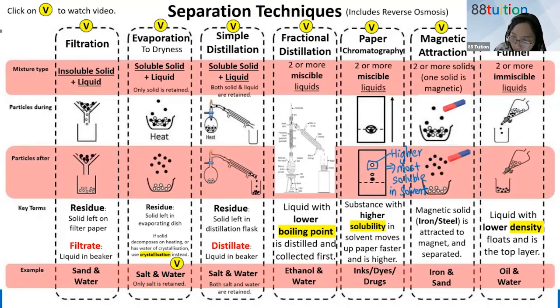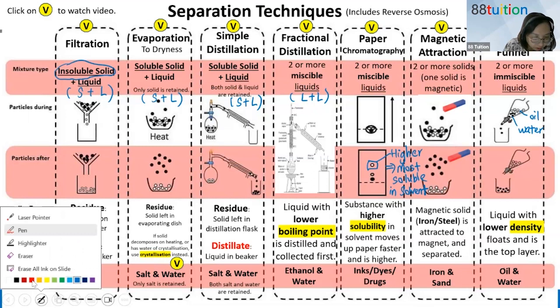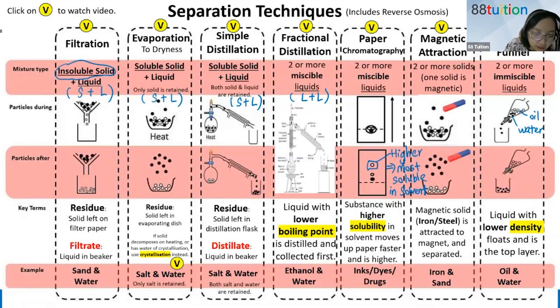Okay. And then here you have the oil on top and the water below. Then I have told you fractional distillation is L plus L. Here is S plus L. Now here is also S plus L. This also S plus L. However, this S is insoluble. All these are soluble. Maybe I use a different color. All right, this is soluble solid, soluble solid.